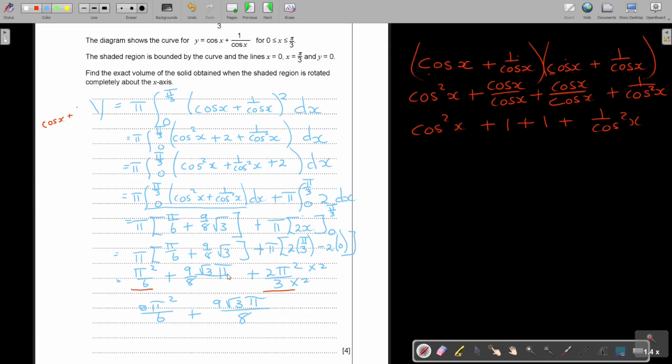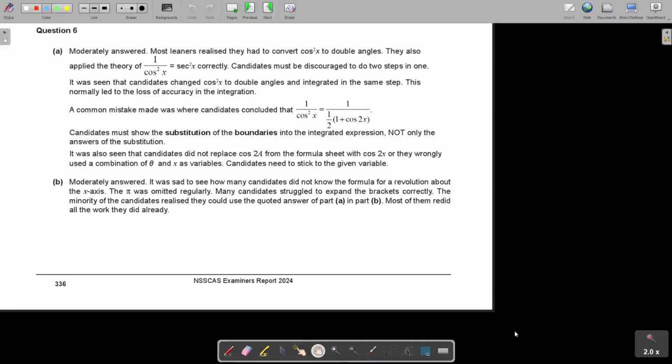Okay, so let's go to the exam report. On the exam report, question 6 was moderately answered. Most learners realized they had to convert cos 2x to double angles. They also applied the theorem of 1 over cos squared x to sec squared x correctly. Candidates must be discouraged from doing 2 steps in one. It was seen that candidates changed cos squared x to double angles and integrated in the same step. This normally led to the loss of accuracy in the integration.